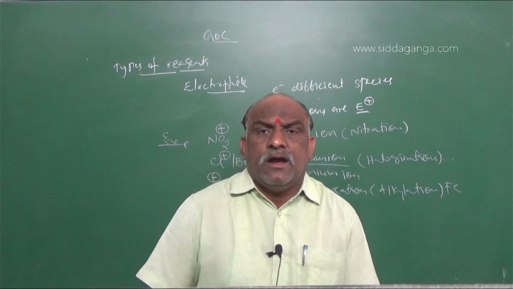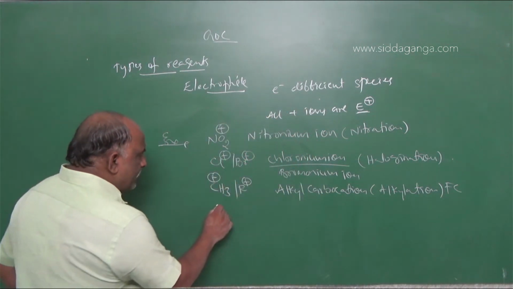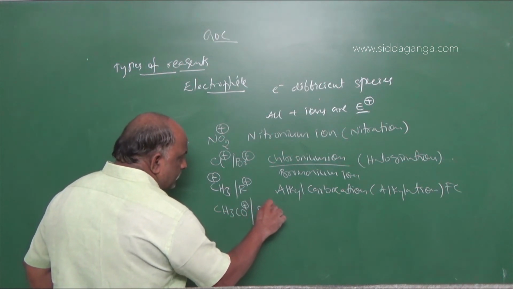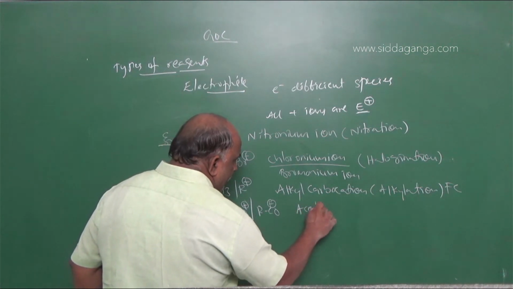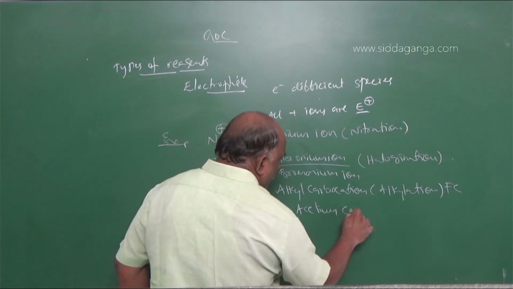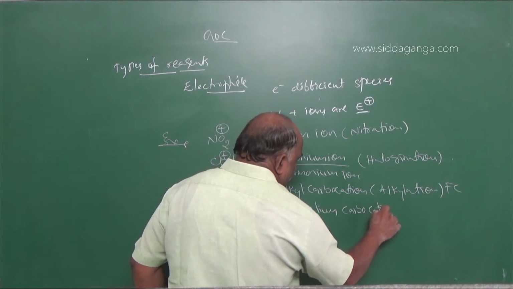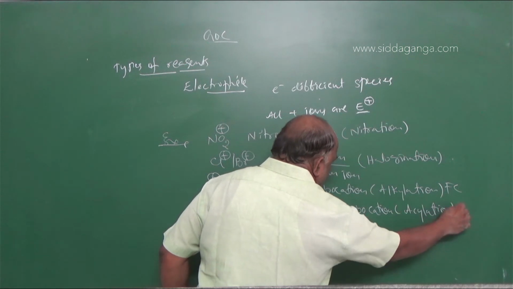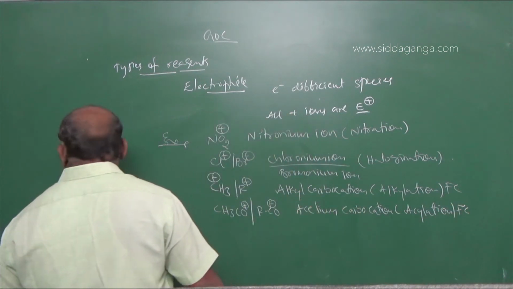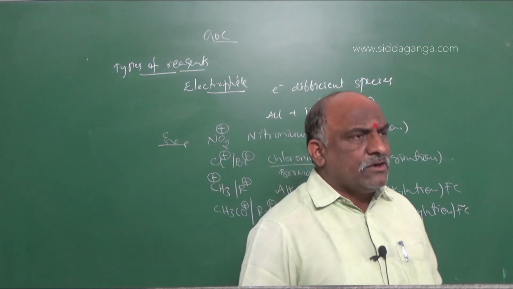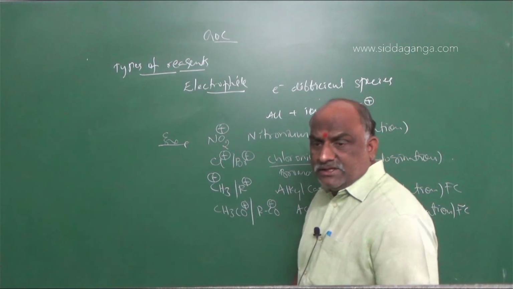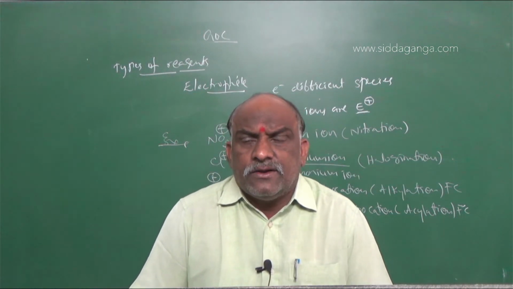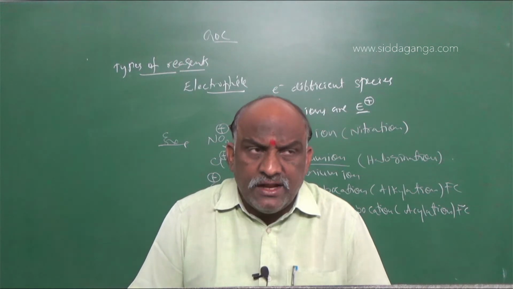And one more, CH3CO plus or RCO plus, known as the acylium carbocation, used in the reaction called acylation. So in Friedel-Crafts alkylation, Friedel-Crafts acylation, nitration and halogenation, the electrophiles are all positively charged species. These are electron deficient species, and electron deficient species are said to be electrophiles.